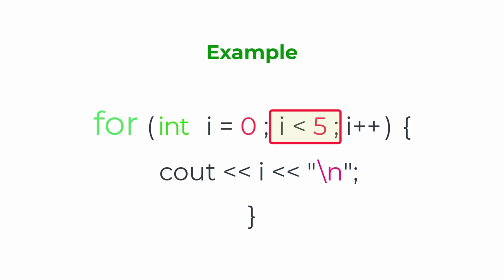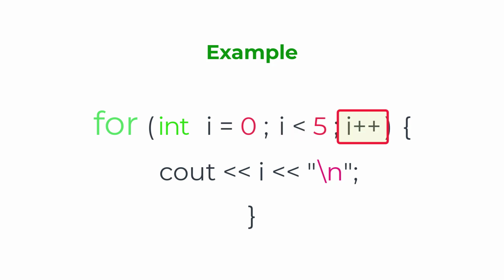And then we have statement number 2. It defines the condition for the for loop to run. It must be i less than 5. You will see in this visual example, i is less than 5. Then the for loop starts with 0 and ends with 4, because 4 is less than 5. If the condition is true, the loop will start over again. If it is false, the loop will end.